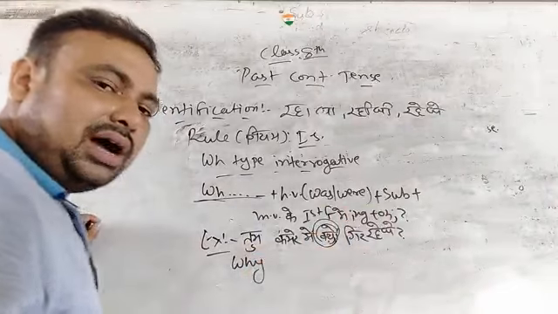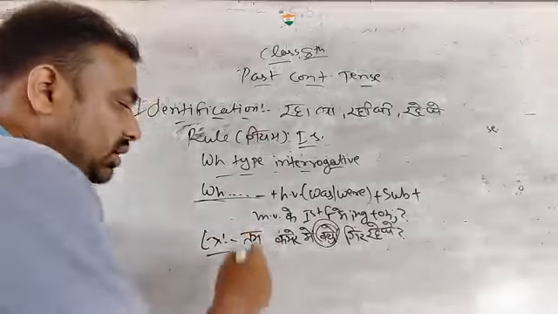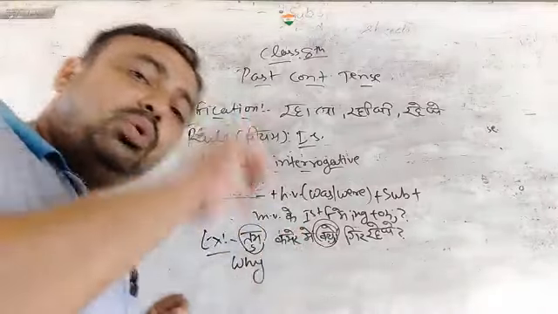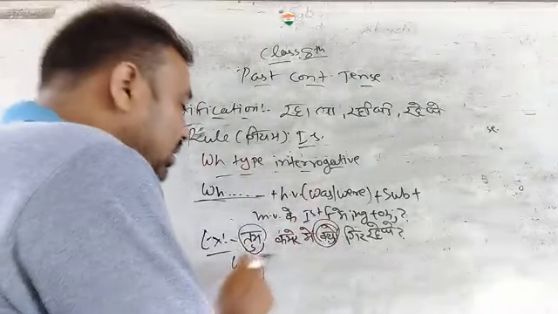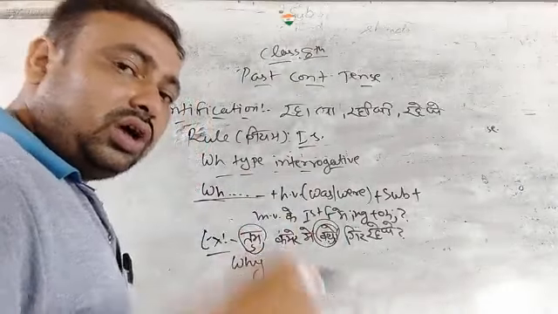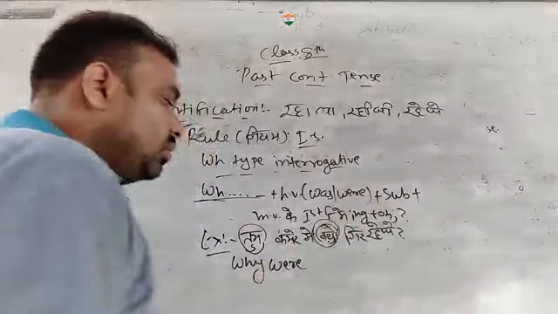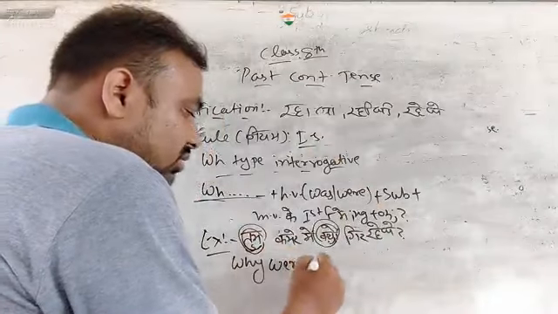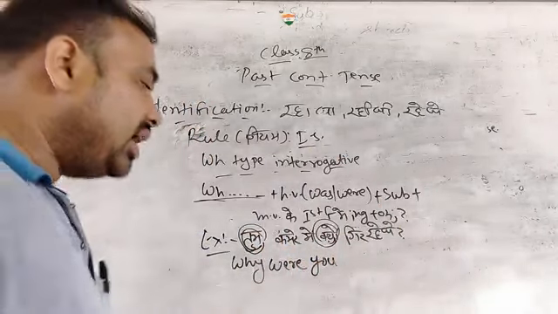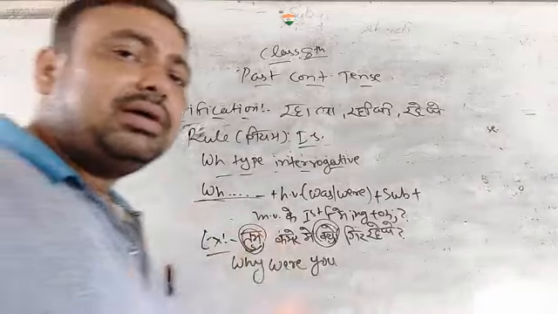After why, now the helping verb. Here is you. What is you? You, is it a plural subject or singular? It is plural. So according to plural, what will be here, was or were? According to the plural subject, were will be here. Okay, after were we put here the subject tum. The English version of tum is you. Then we put here the ing form. We add ing to the main verb.